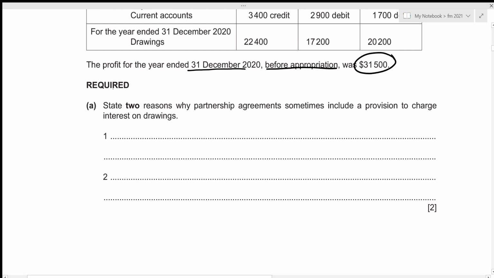Let's write it down. To deter partners from making excessive drawings.